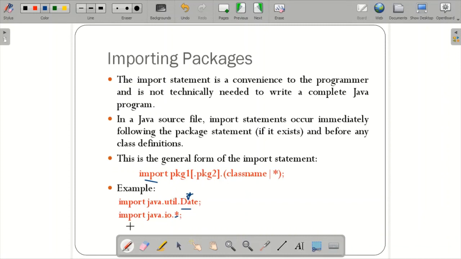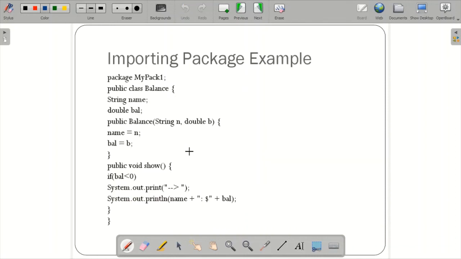Okay, it's better if you know the class name, you call it in this way itself. So that is regarding the importing packages concept. In a Java source file, import statements occur immediately following the package name and before any class definitions. So this is the general form. Let us see an example of importing a package.